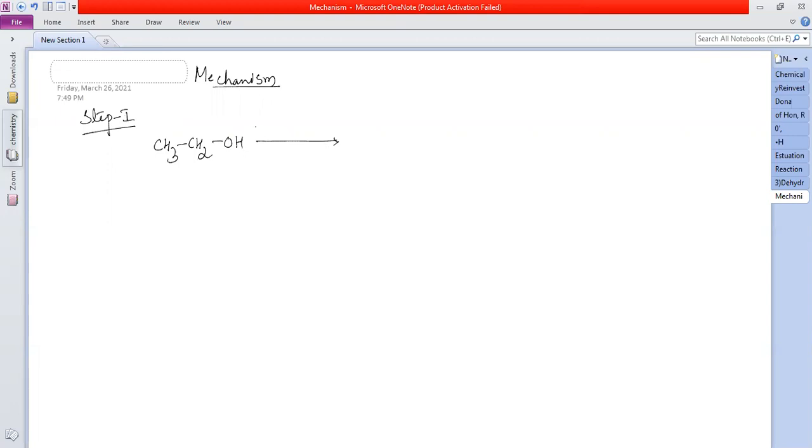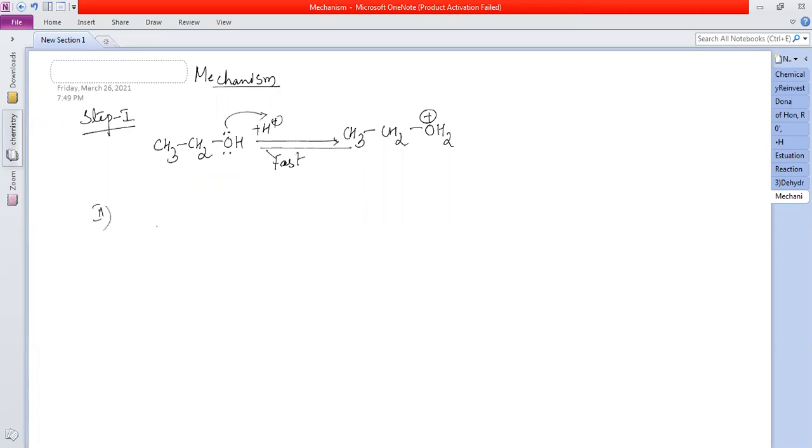That means where does this proton go now? Onto this oxygen. So what do I get? CH3CH2OH2 plus. Now, this is what? Fast reaction and reversible.